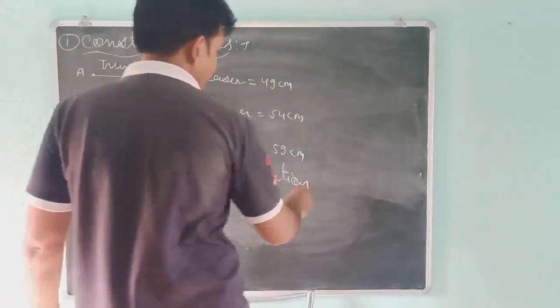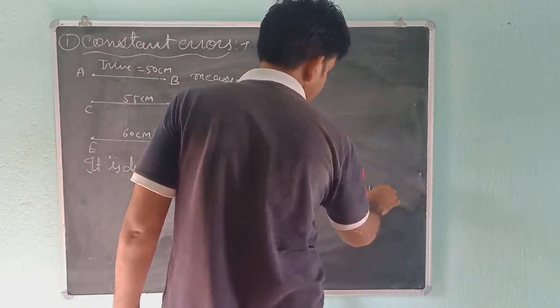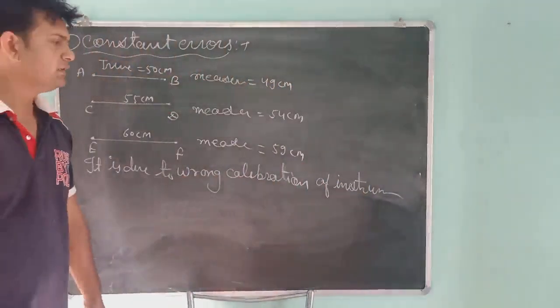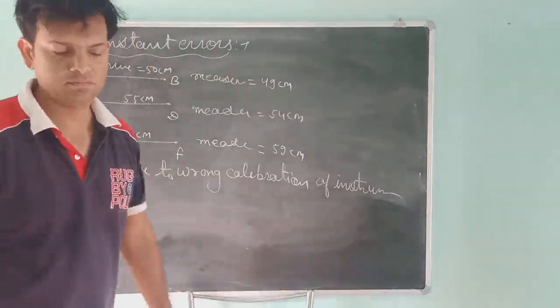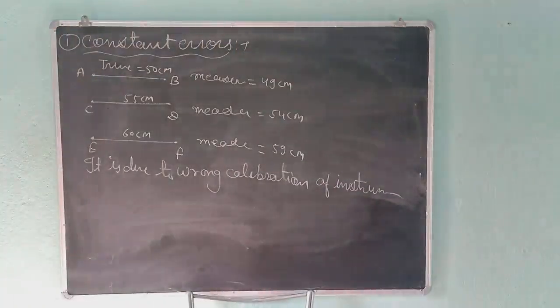Wrong calibration means your instrument is wrong. So same error occurs each time. That means your instrument is wrong.